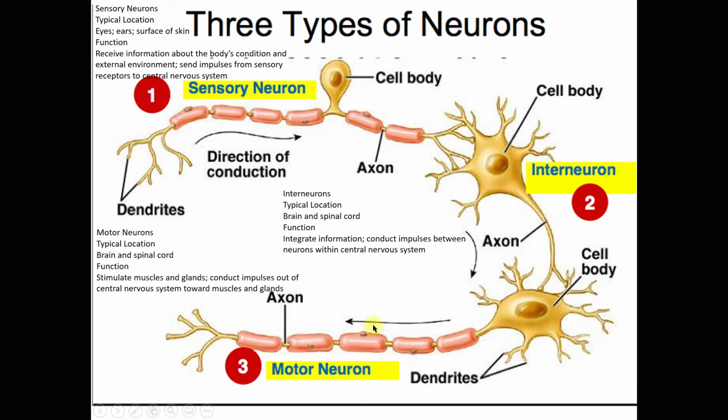Motor neurons typically are located in the brain and spinal cord. Their function is to stimulate muscles and glands as well as conduct impulses out of the central nervous system towards the muscles and glands.